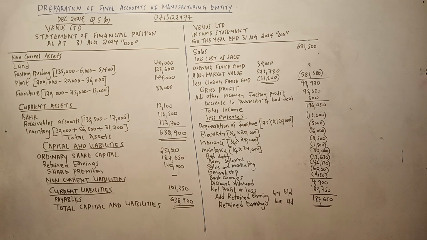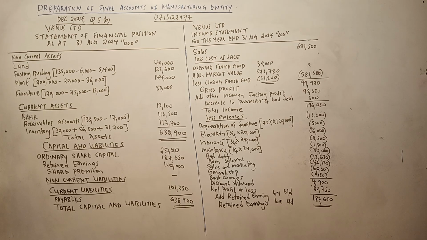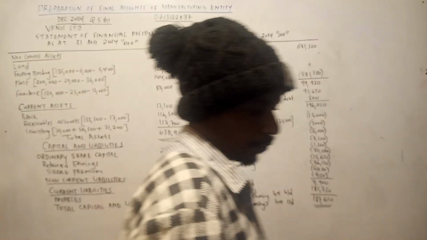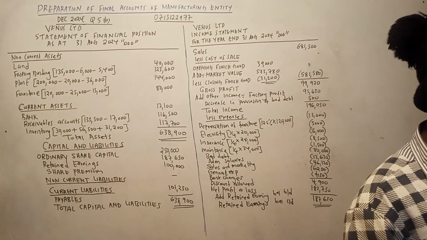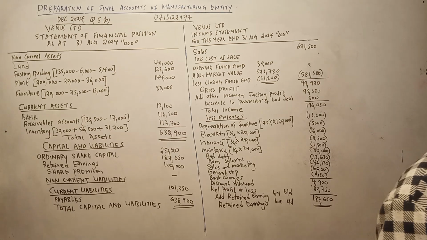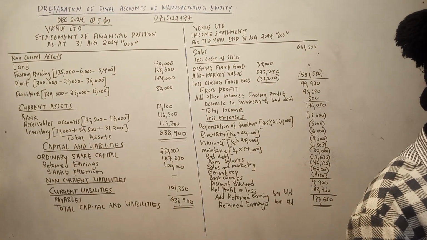Question number 5B. So I can do another extra question. That will be the end of that question. So we can do an extra one. What is the time? Not bad. Let me see the workload of the other question. If it is not long. The other question is for April 2024.